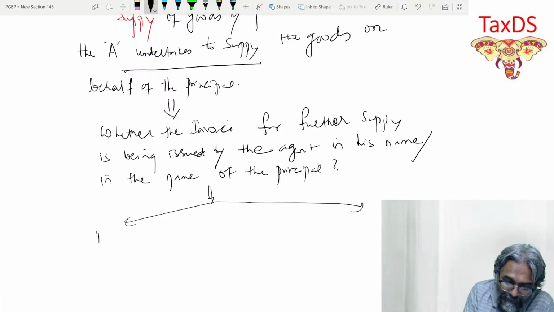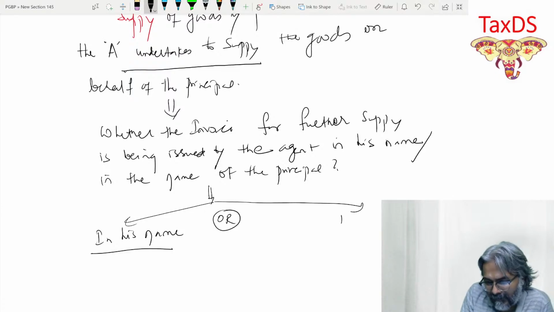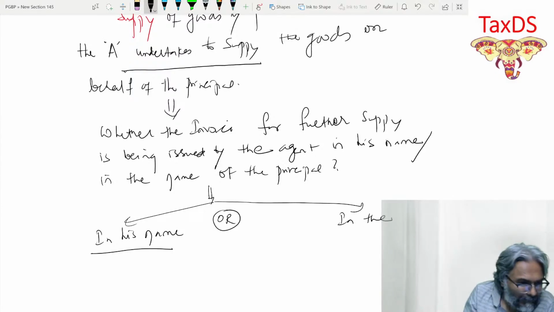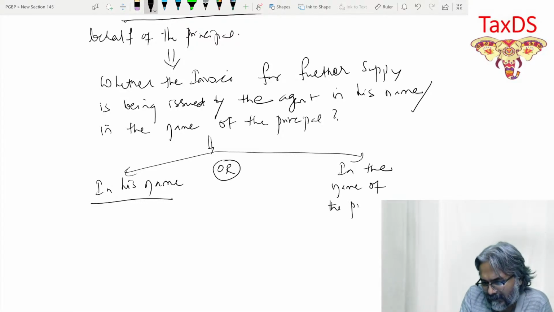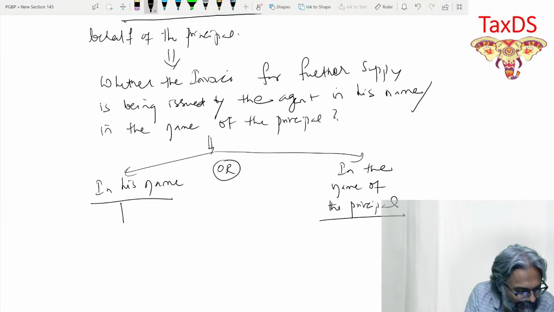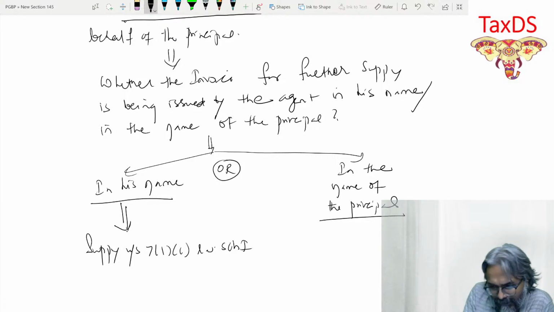Now, two things: in his name or in the name of the principal. These are the two things that would be there. And if it is in his name, students, then this is a supply under 7(1)(c), read with schedule number 1.